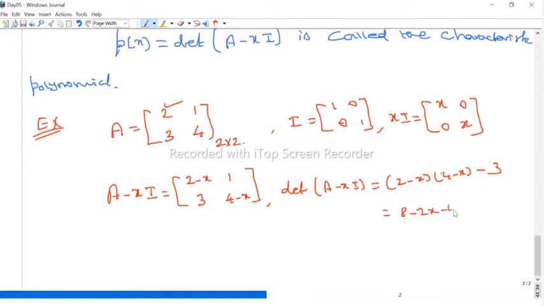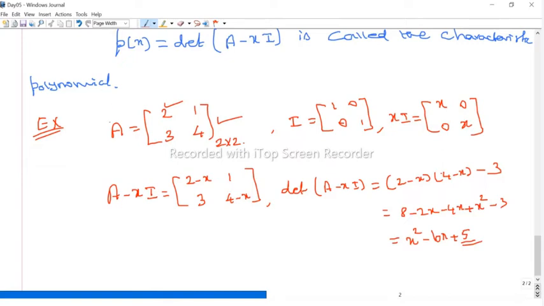Then minus x into 4 is minus 4x. x into x is x square. So x square minus 3. Now you can add in decreasing order: x square, minus 2x minus 4x is minus 6x, plus 8 minus 3, therefore we get plus 5. So this is a polynomial. This polynomial is called the characteristic polynomial of the given matrix A.